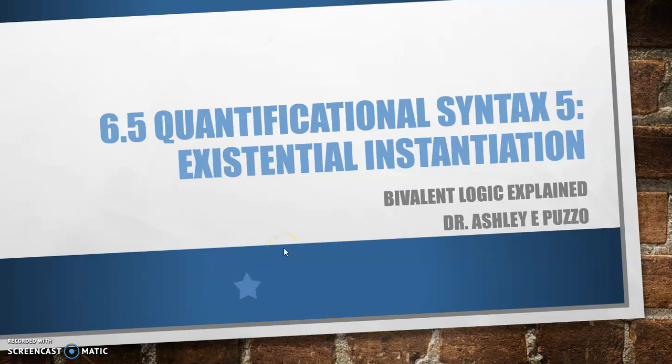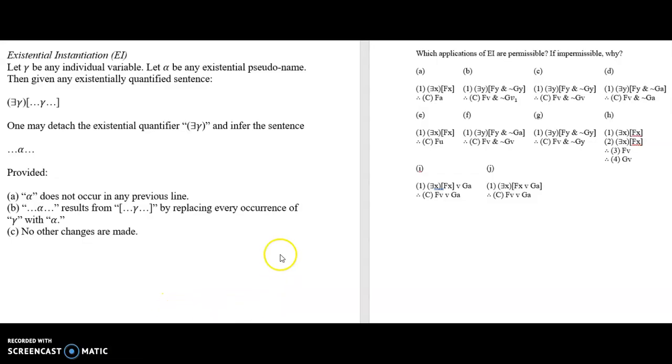Welcome to another video, 6.5, our fifth section on quantificational syntax. Here we introduce the new rule Existential Instantiation. Let's rock. By now we're accustomed to being introduced to these new rules, so let's jump straight into this one, Existential Instantiation, EI, which allows us to detach an existential quantifier from a sentence.